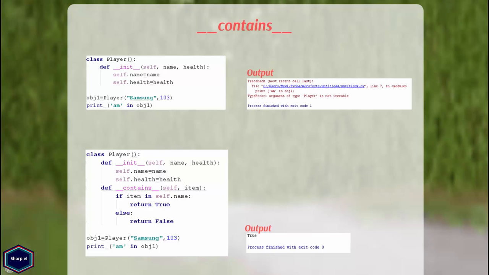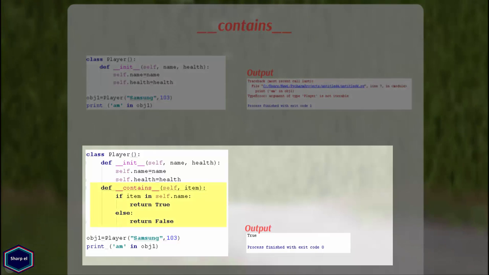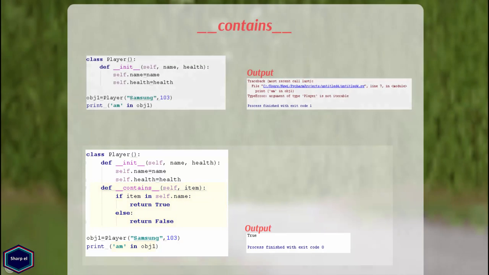To check whether my instance variable name contains a particular substring or an alphabet, I have implemented the magic method __contains__, which takes item as a parameter and calls the in operator and returns either true or false if item is in name or not. Now in main I can use the in operator on my object 1.